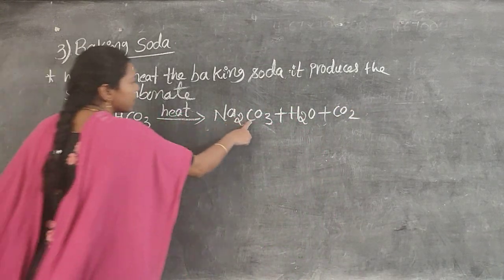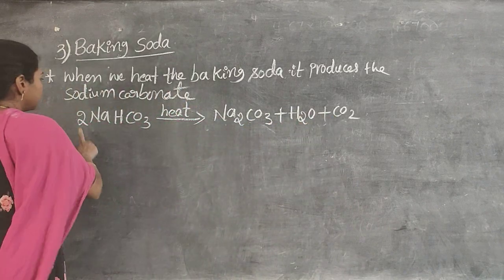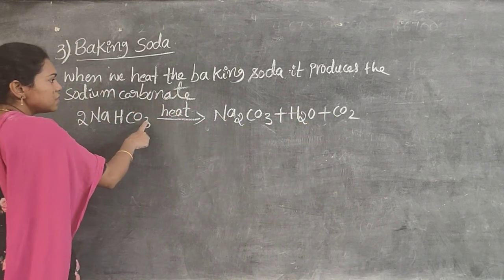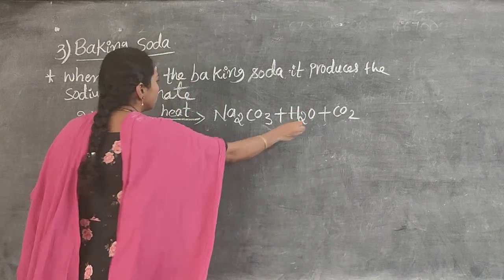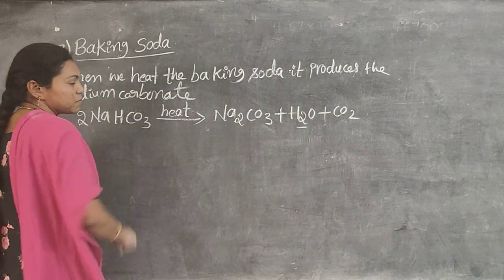Two carbons, one carbon and one more carbon. Oxygens: 3 plus 1 is 4, 4 plus 2 is 6, so 6 oxygens. And 2 hydrogen atoms.